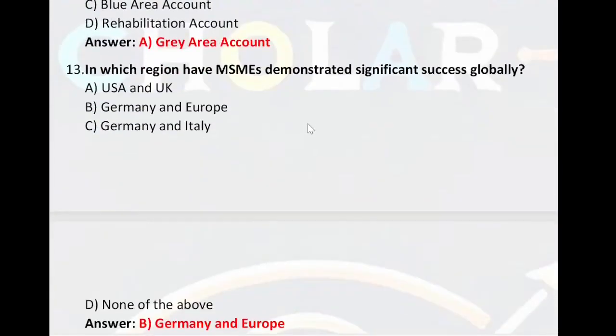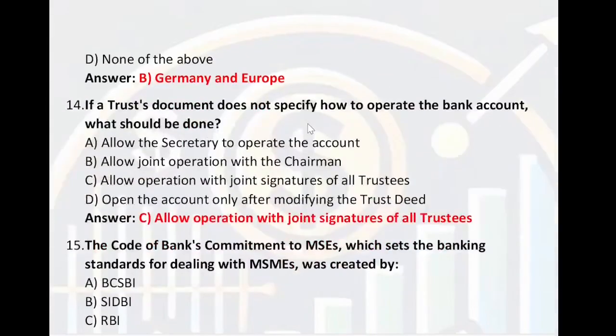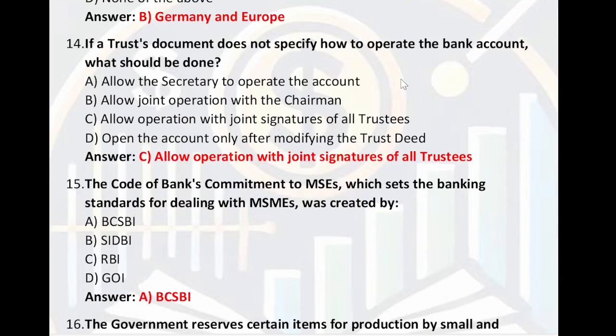In which region have MSME demonstrated significant success globally? USA, UK, Germany and Europe, Germany and Italy. So where MSME demonstrates significant success? Germany and Europe.